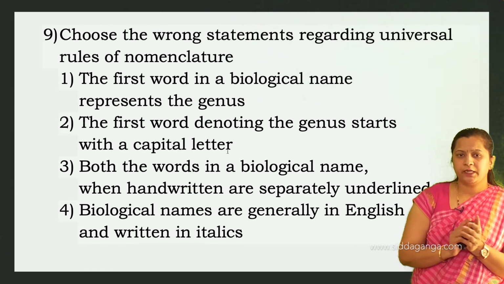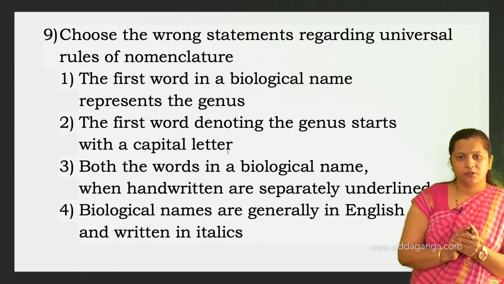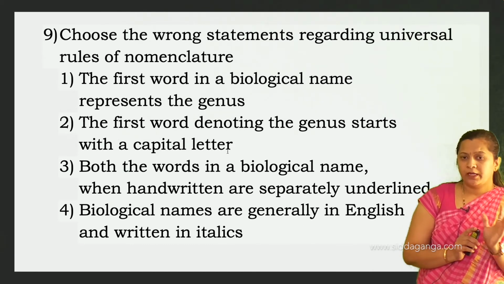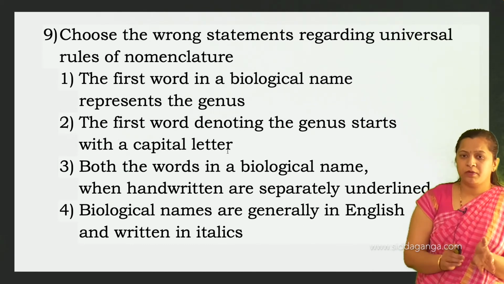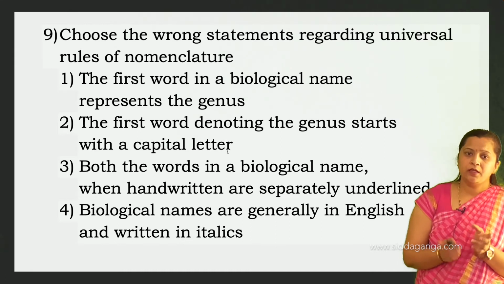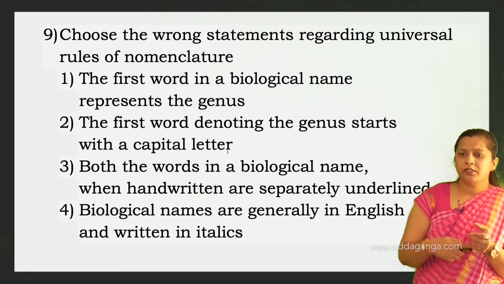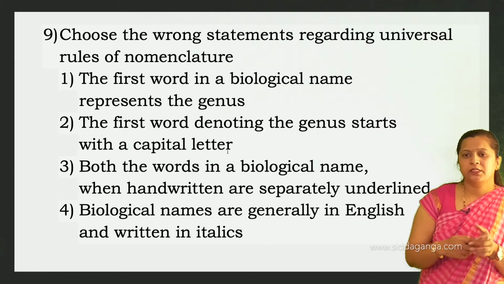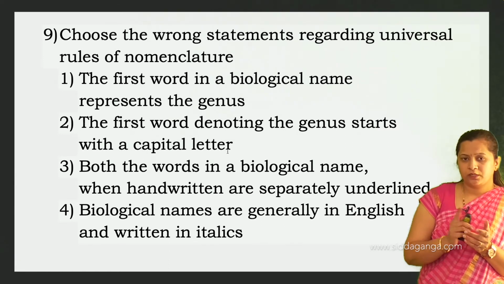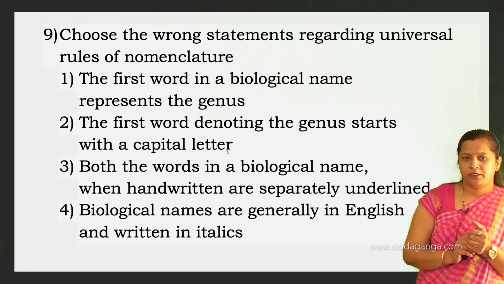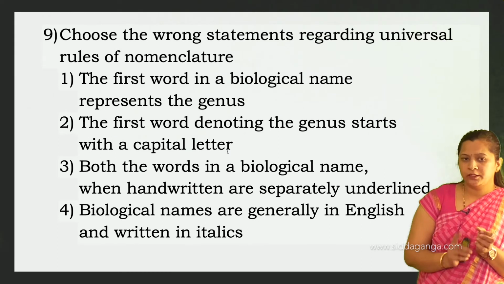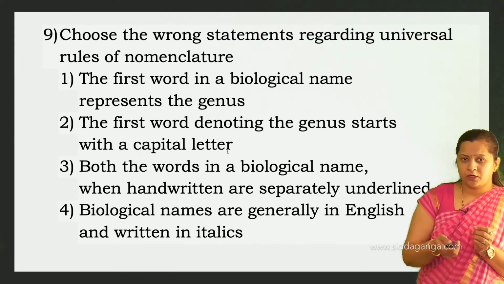Biological names are generally in English and written in italics. See here, biological names must be in Latin. Biological names are generally derived from Latin, irrespective of their origin. They are either derived from Latin or Latinized, irrespective of the origin. So that is the wrong statement, because biological names are generally in Latin and when printed they should be in italics. So the fourth option is the wrong statement. So the right option is the fourth one.